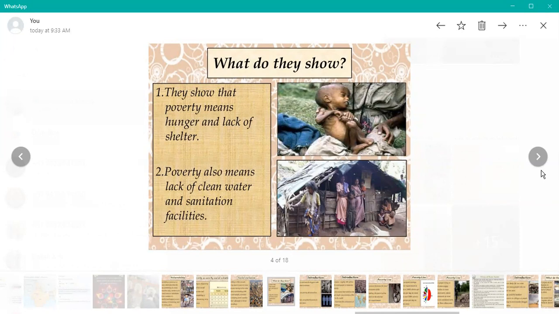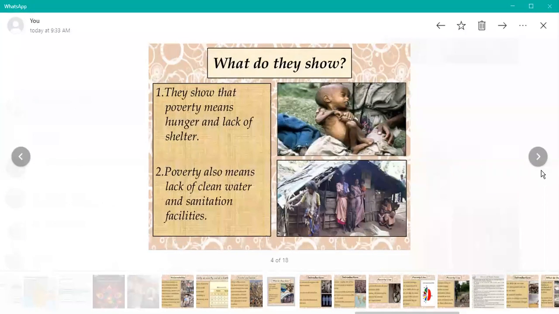Suppose a lady is busy with agriculture work, and when there is no work on the field, in the months of April to June, or 2-3 months, we can say seasonal hunger.